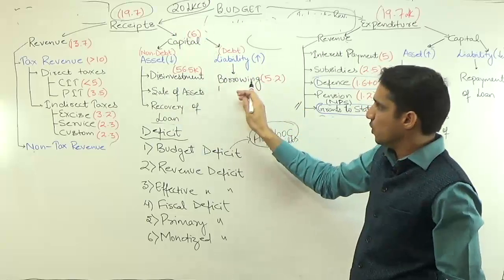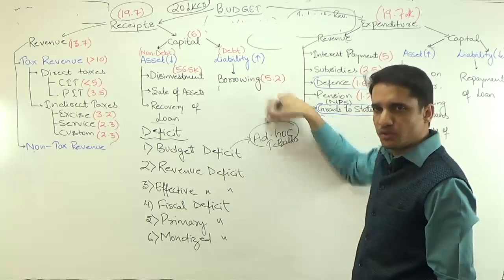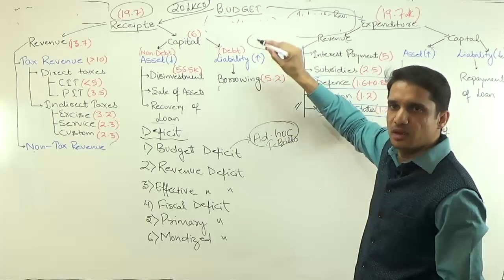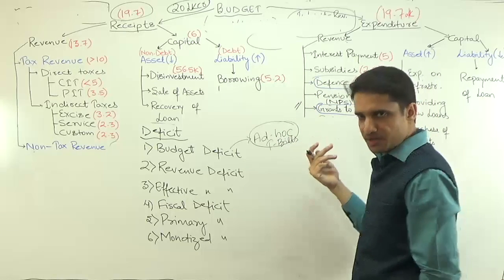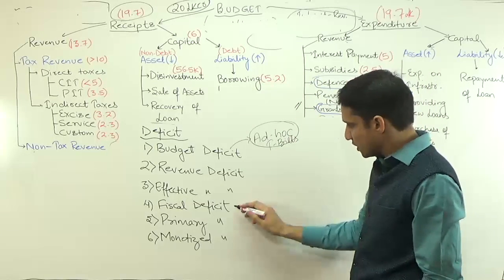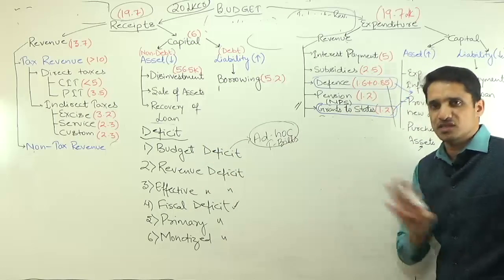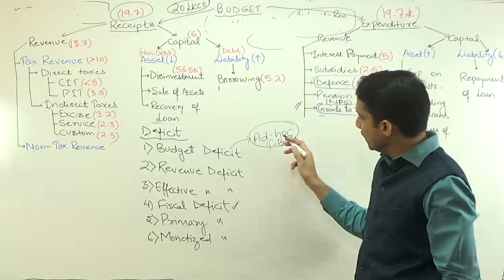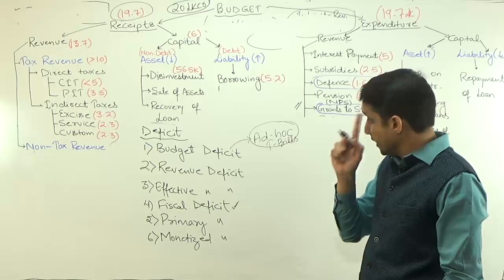So now we have the borrowing part. Earlier that borrowing was being replaced by ad hoc treasury bill. Whatever was the difference, the government was issuing the ad hoc treasury bills. But now this ad hoc treasury bill concept has been abolished on the recommendations of Chakrabarti committee, and now we started fiscal deficit. So at present the value of budget deficit in India is always 0 after 1997, and in 1997 only the ad hoc treasury bill was abolished.